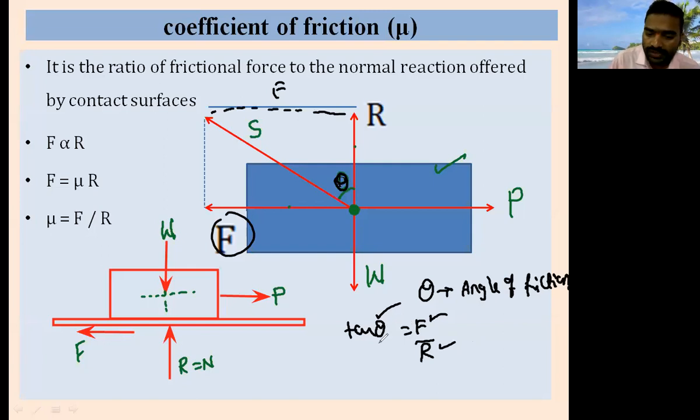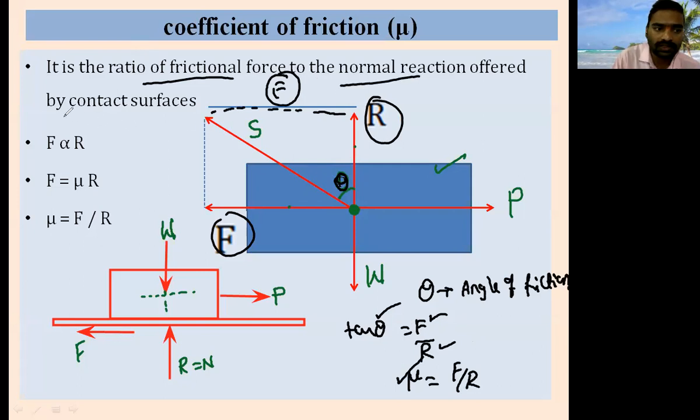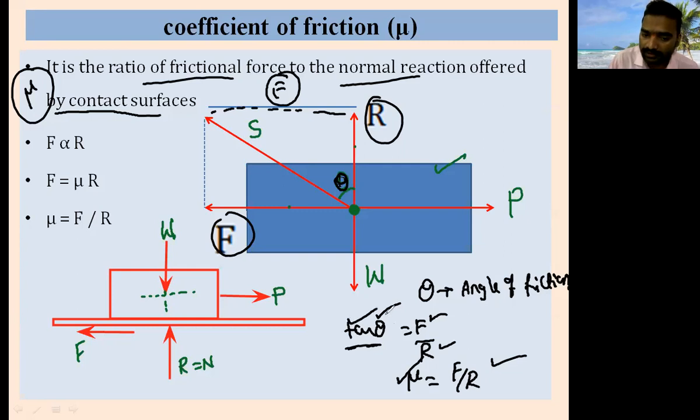One more point is the coefficient of friction. What is the coefficient of friction? It is the ratio of the frictional force to the normal reaction. This is constant for a particular material. It is the ratio of frictional force to the normal reaction developed between the contact surfaces, and that is called mu. So this is the coefficient of friction, and this is the angle of friction. When there is a tan, it is called tan theta, the angle. When there is a mu, that is the coefficient of friction.